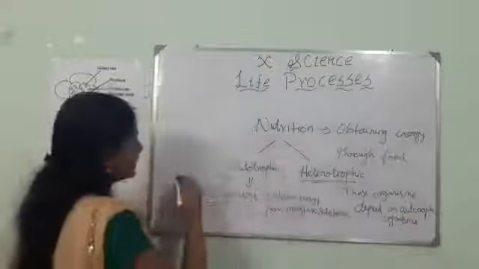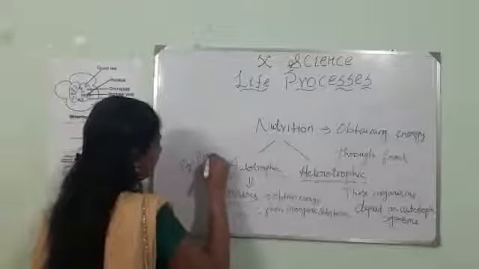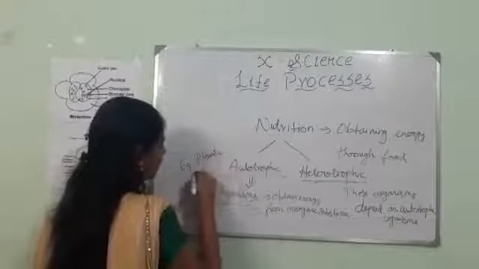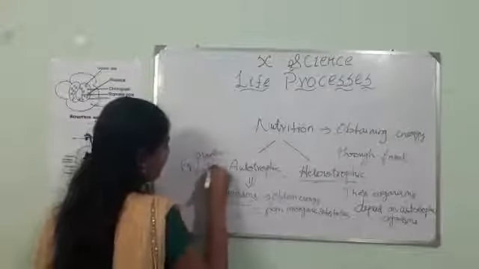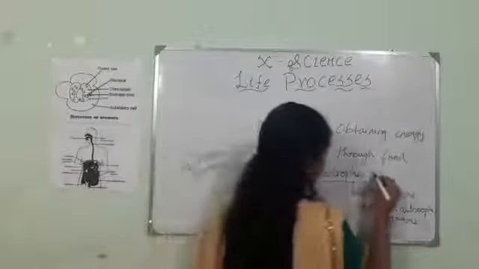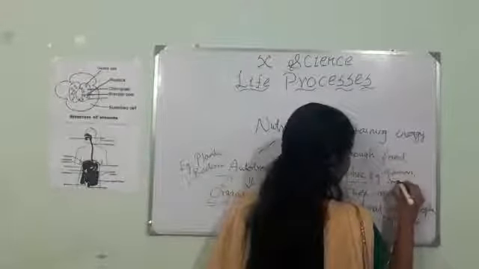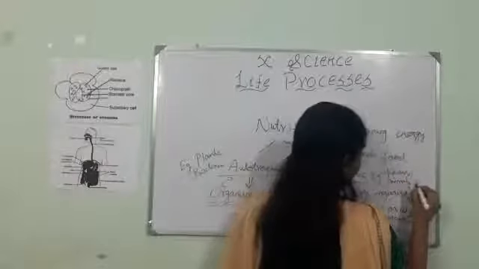The examples of autotrophs are plants and some bacteria, whereas examples of heterotrophs include humans, animals and fungi.